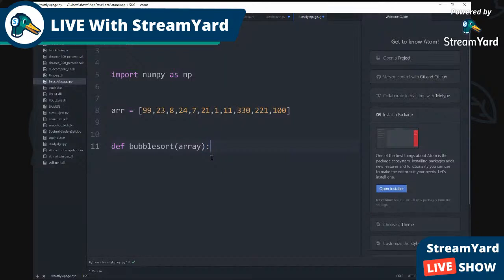This is how we're going to create the different functions to be able to iterate through the list and swap and do all that good stuff that I displayed. So we're gonna initiate n as the length of the list. L means the length of the list, and it's gonna be array. So this is the length of the list.